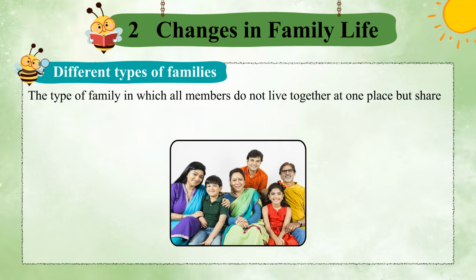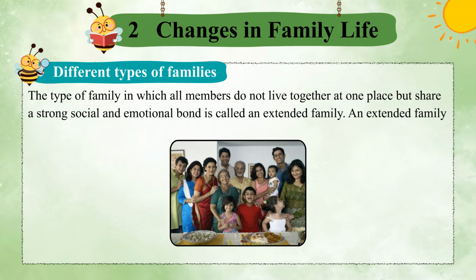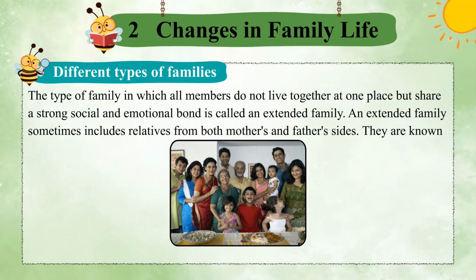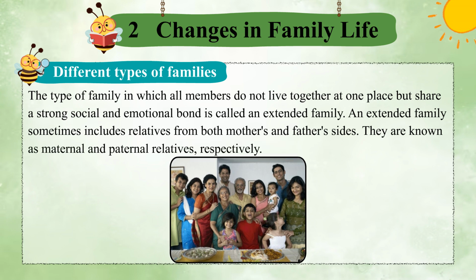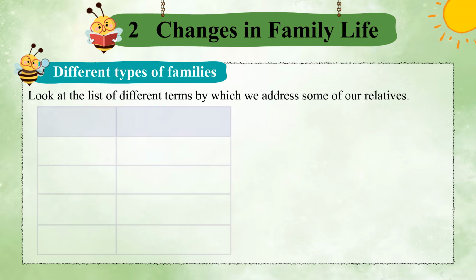The type of family in which all members do not live together at one place but share a strong social and emotional bond is called an extended family. An extended family sometimes includes relatives from both mothers' and fathers' sides. They are known as maternal and paternal relatives, respectively. Look at the list of different terms by which we address some of our relatives.